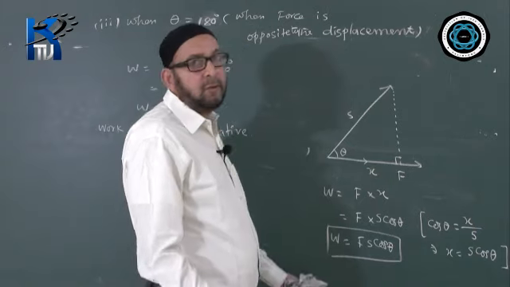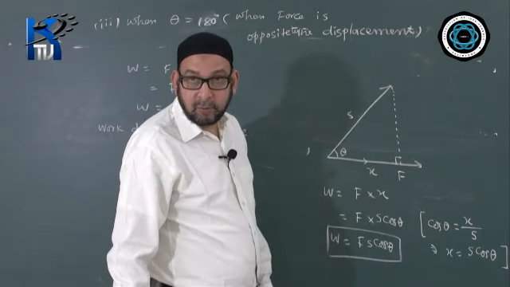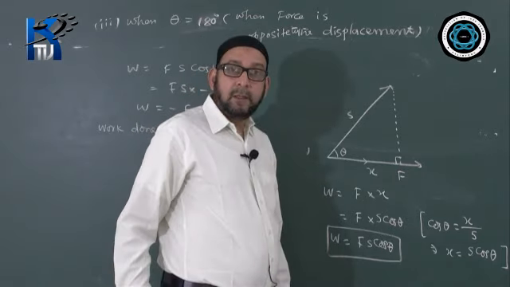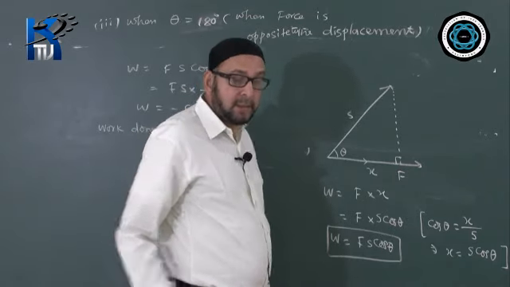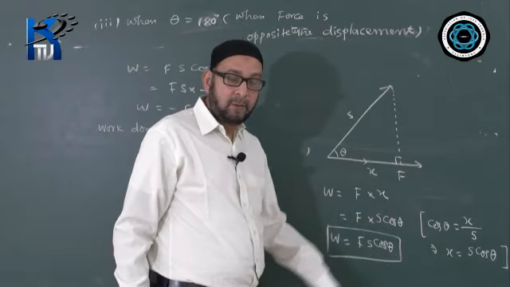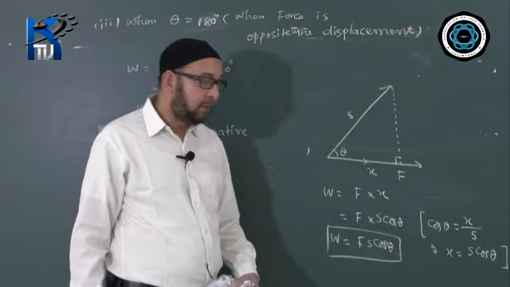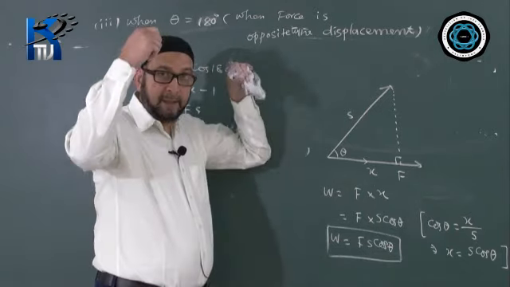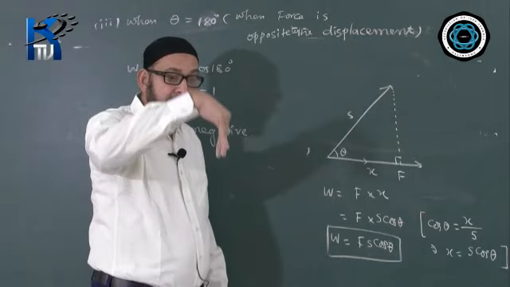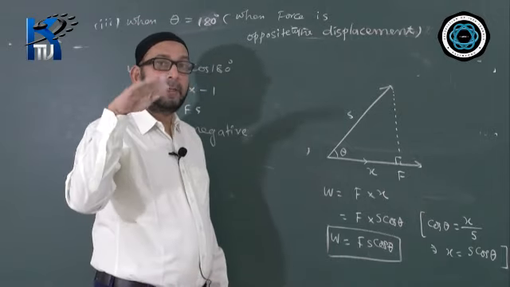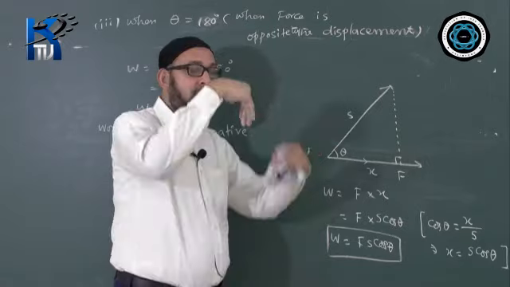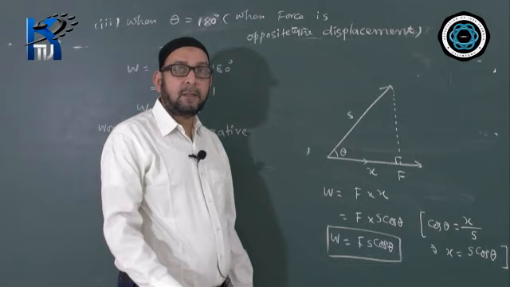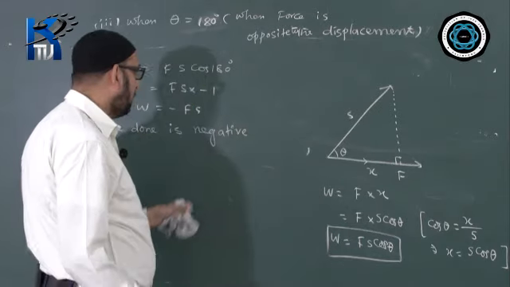Suppose you are walking, you are doing work because you are pressing the ground and the ground is giving you a reaction force. The reaction force and your displacement are in the same direction. So you are doing work because of the reaction force, because theta is 0 degrees in that case. But here, for carrying the load, you are not doing work because the load is in the downward direction vertically and you are moving in the horizontal direction. So between vertical and horizontal the angle is exactly 90 degrees. So when the angle is 90 degrees, the work is not done, work done is 0.